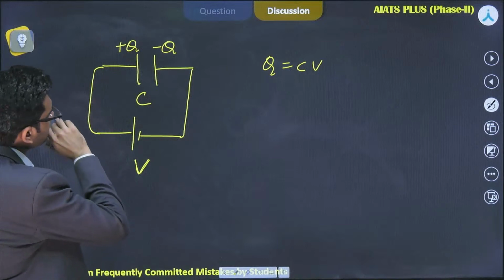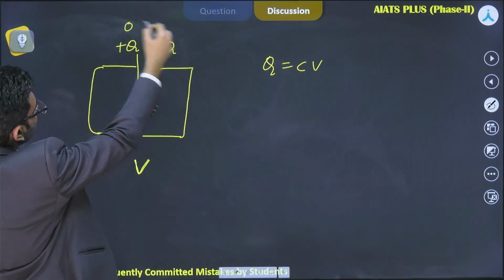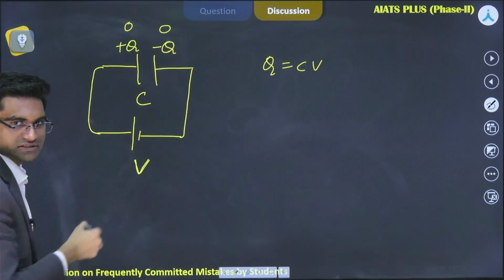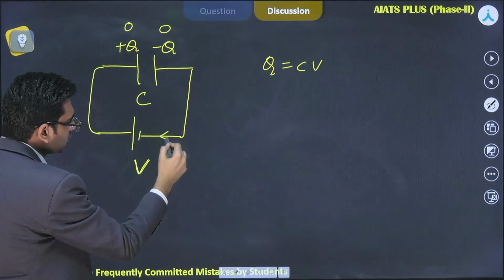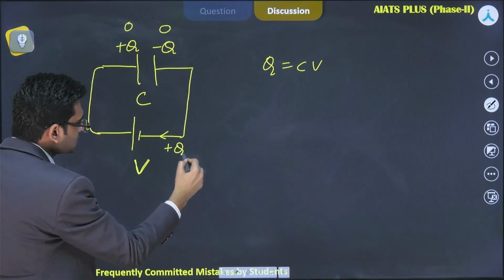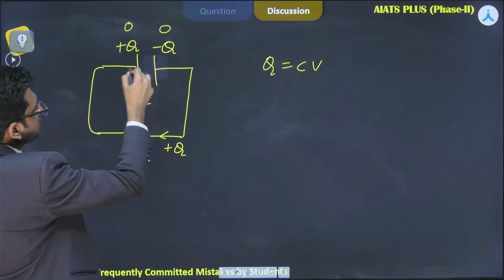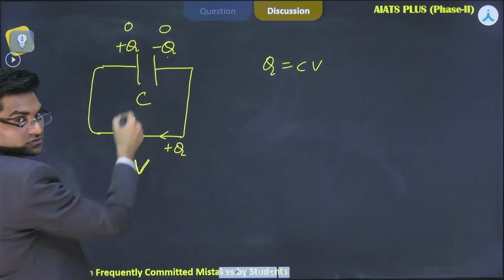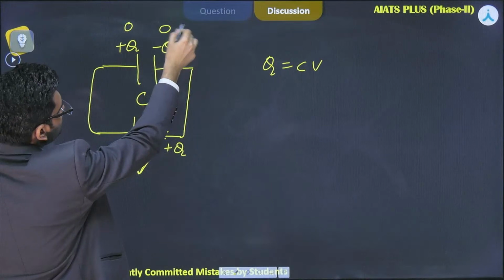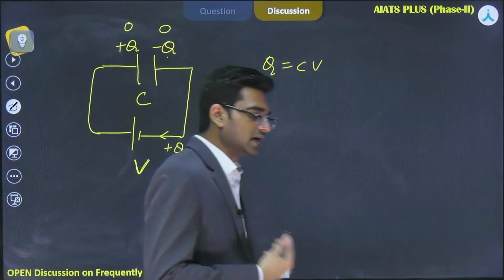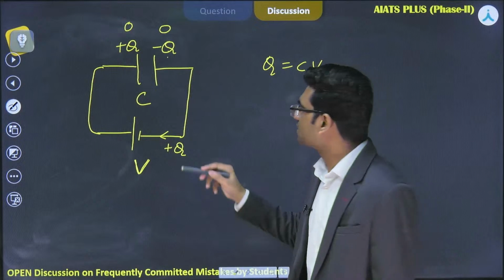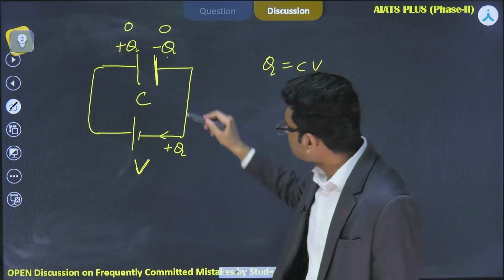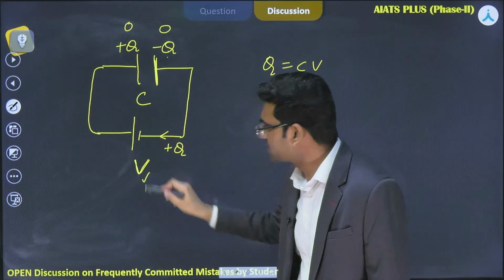As you can see, initially the charge was 0 here and 0 here. Now we get plus Q charge here and minus Q charge here. It means plus Q charge has been transferred from this plate to this plate. What does going from 0 to minus Q mean? That plus Q charge has been transferred from this plate to this plate. And this charge has been transferred through this battery.